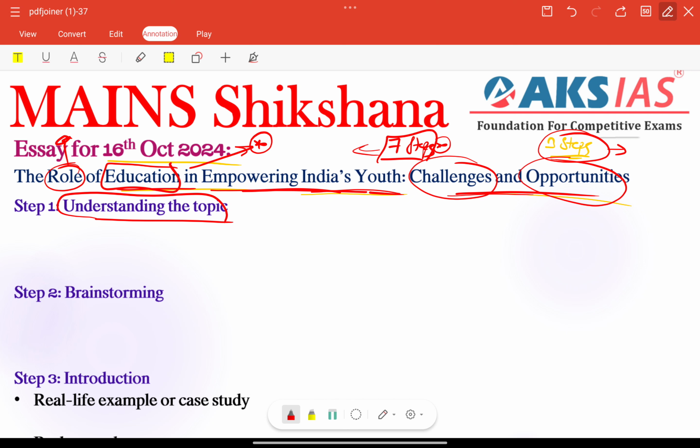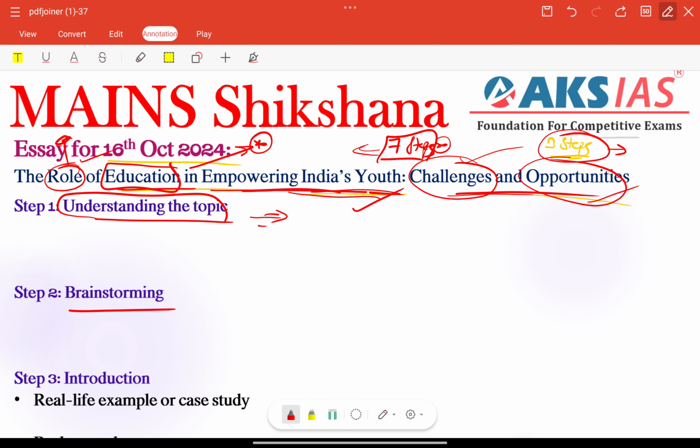First we need to focus on providing the role of education in empowering India's youth, which means not only through economic or educational perspectives, we can add societal aspects, environmental aspects, technological aspects, different aspects here, right? After that we can give some challenges and opportunities. Finally we can provide some important measures needed, right? So that is the understanding of the topic, the first step.